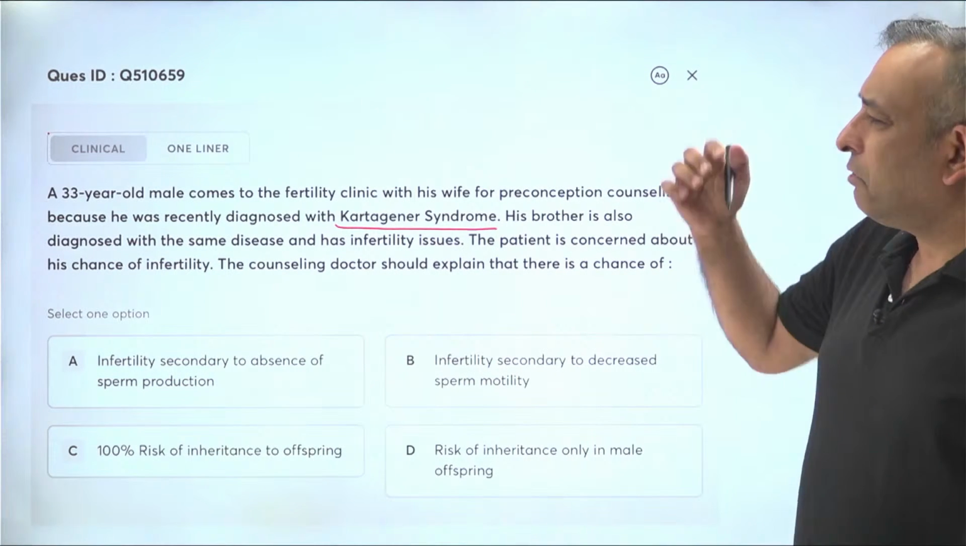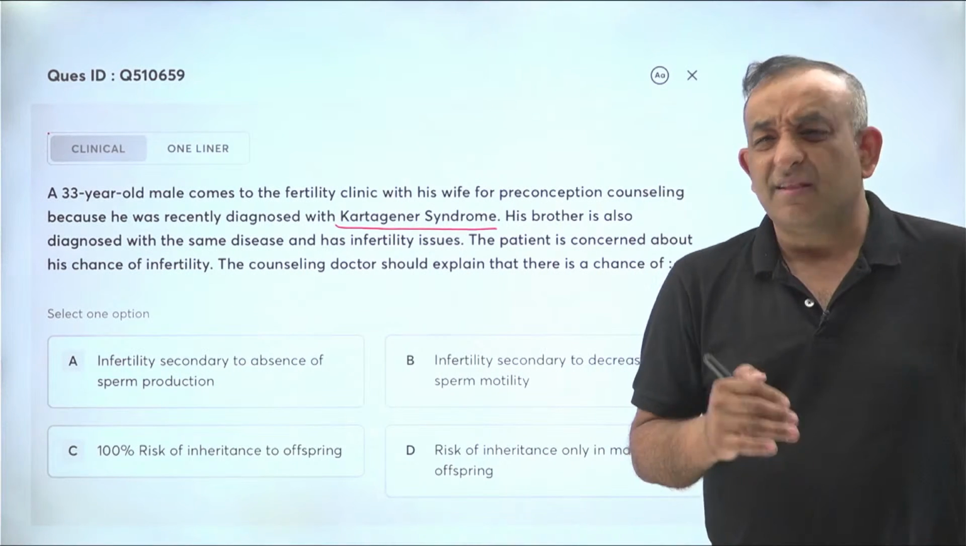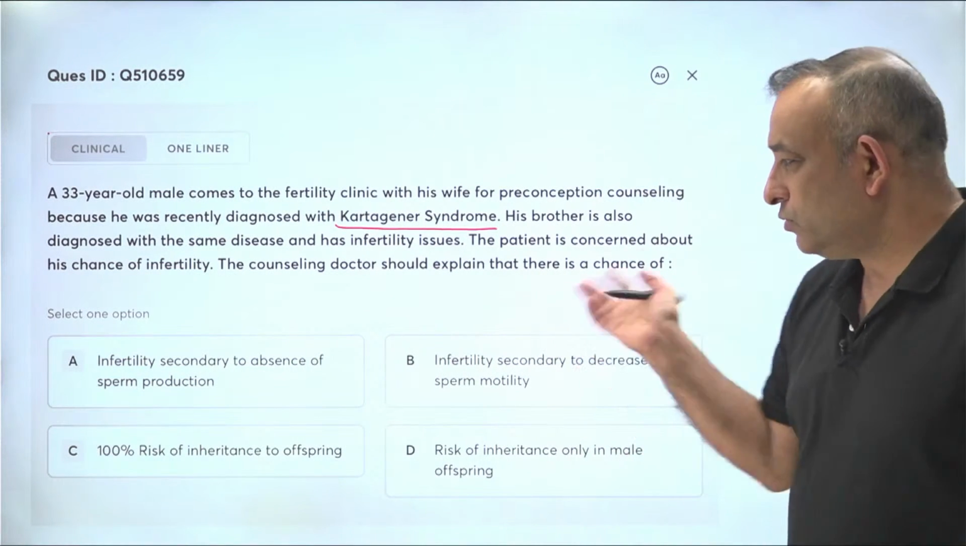Now, this is a good clinical question, and like we always say, if there is a long clinical question, the answers are actually very simple. So, what is the answer to this question?